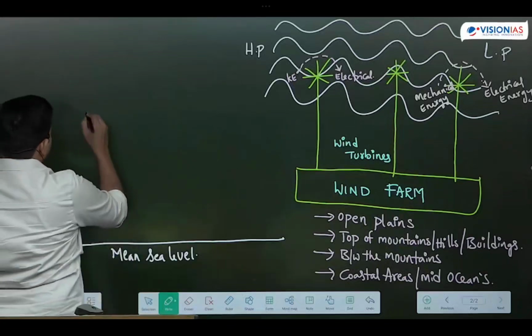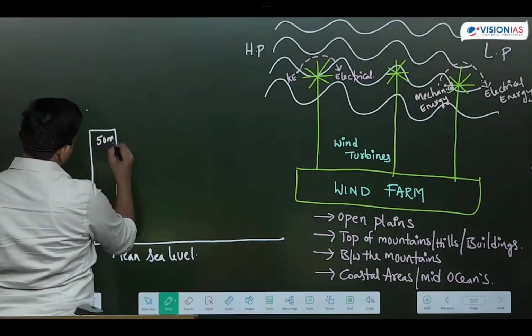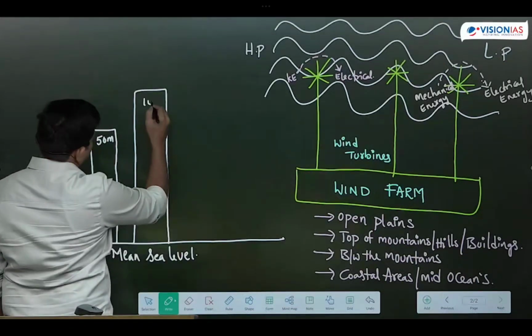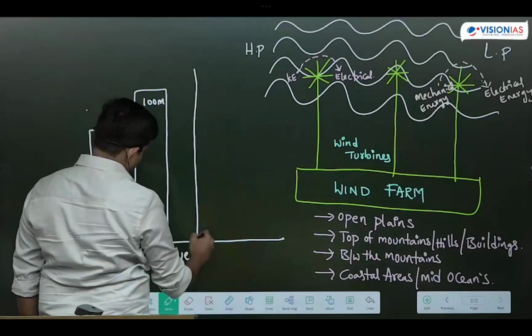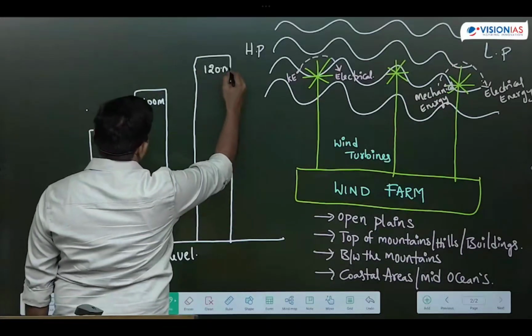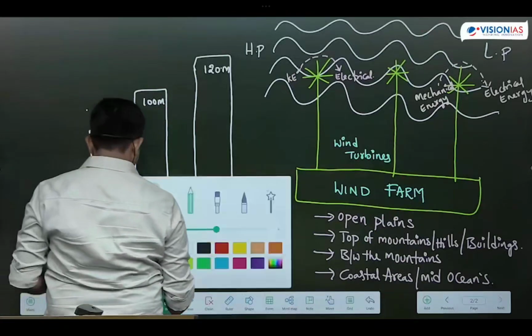From the mean sea level, first they will take 50 meters of height, and later they will take 100 meters of height, and then 120 meters of height. Like this, from the mean sea level to certain altitudes they will take, and they will measure the wind energy. How much wind energy is there?